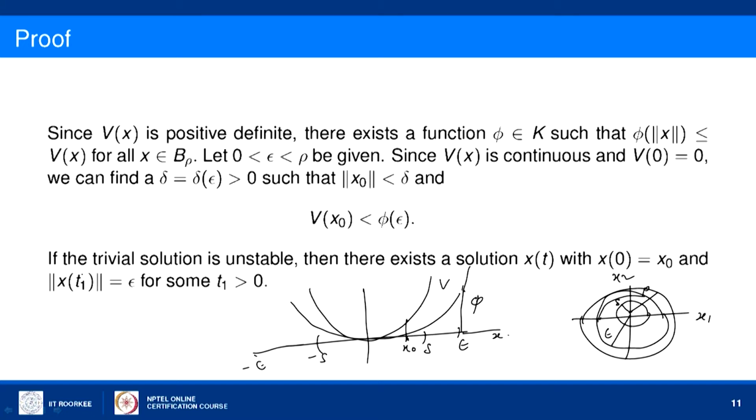So, if the trivial solution is unstable, then there exists a solution. If you take x naught as the initial condition, we have a unique solution for the system.